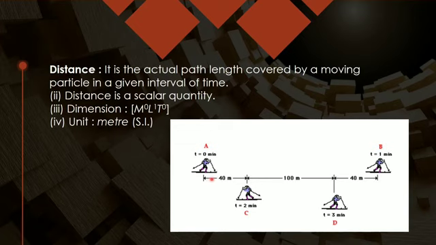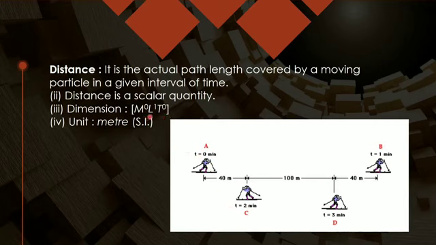So at 0 you are starting, 1 minute you are covering 180 meter. Then in the second minute you are covering 140. You can see the values are given. And then in the third minute you are covering 100 meters. So what is the total path length? That you can say 180 plus 140 plus 100. It is coming out to be 420 meter. Of course, it is a scalar quantity because we are not considering the direction when I am finding the distance. That is simply the total path length or the actual path covered.